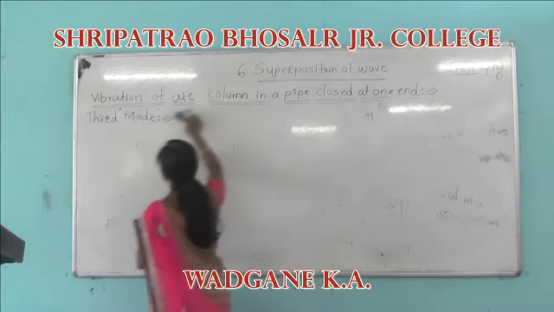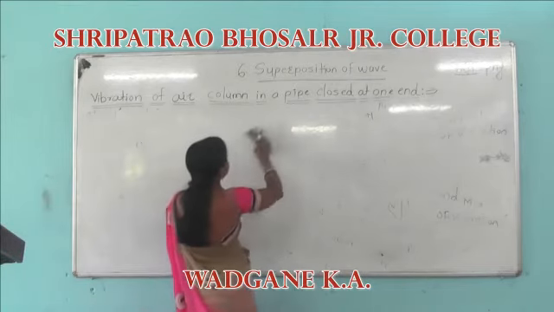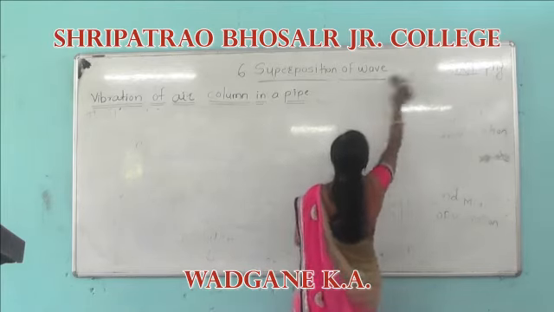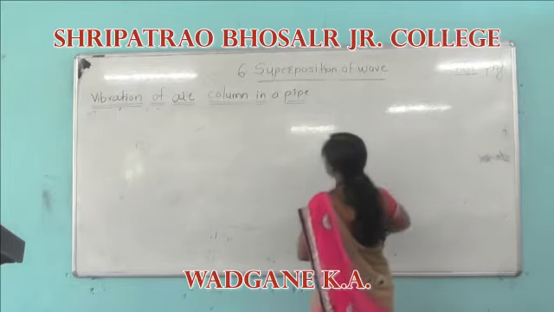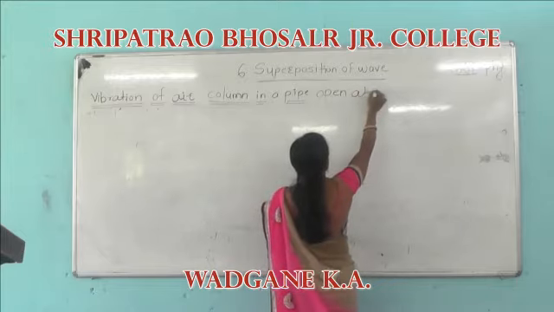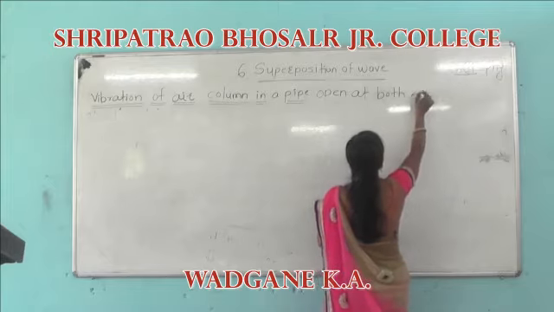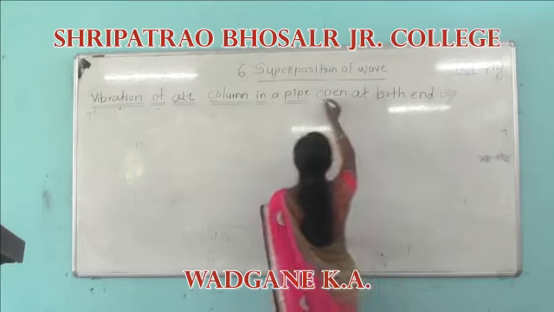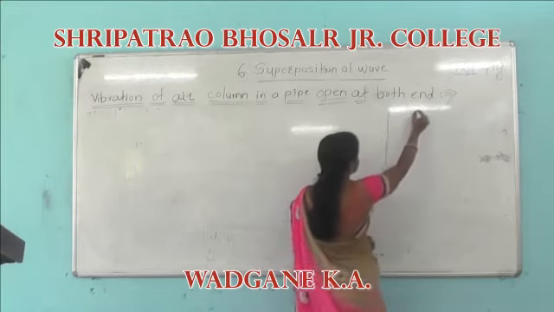The vibrations of an air column in a pipe open at both ends. Therefore we have to draw here again three figures.